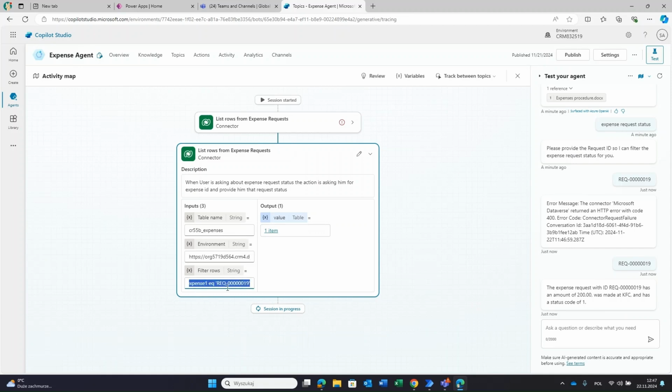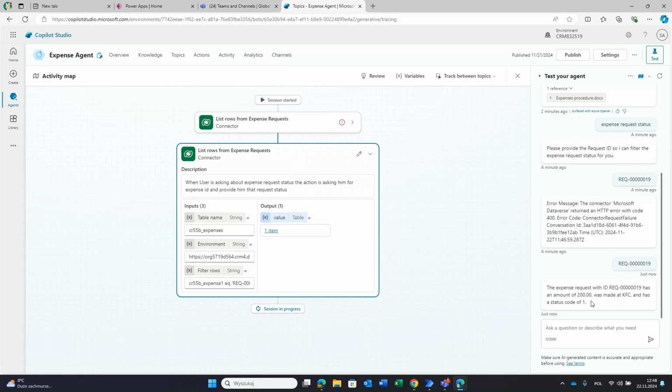This is when he used it, and there is a response. And as you can see, it differed from what we had previously in the first action, because with list rows he will respond with entire record details. Actually, he will build the response on his own. And as you can see, the expense request with this ID has an amount, was made at KFC, and has a status code of 1. You don't have control over how the response will look. It's generative AI doing it. So this is the difference.